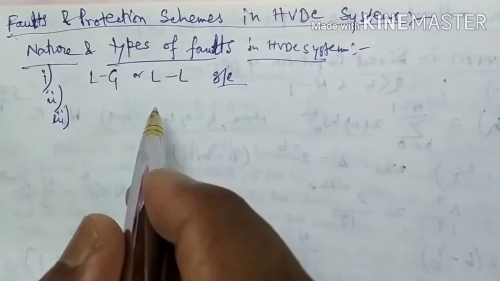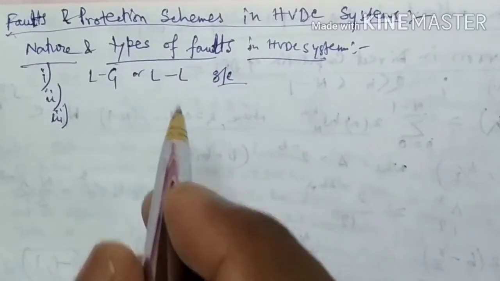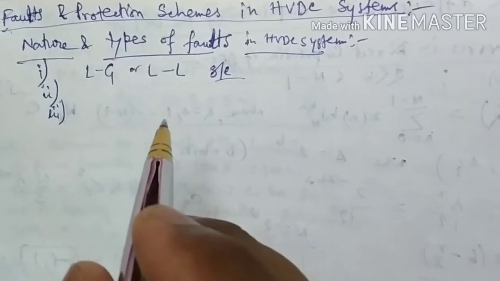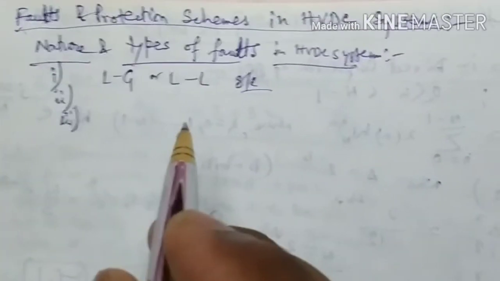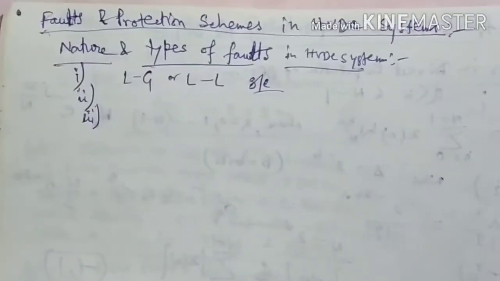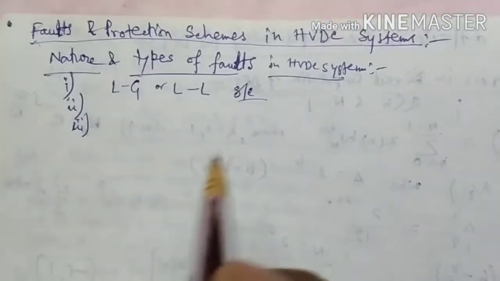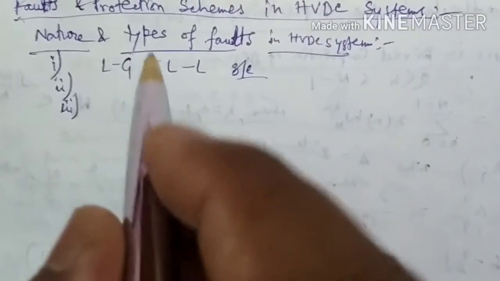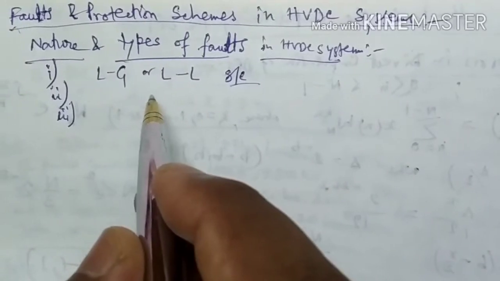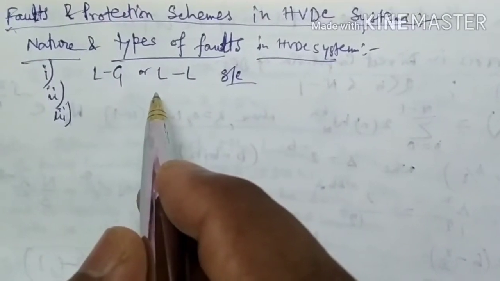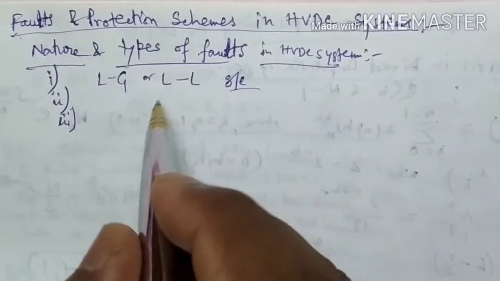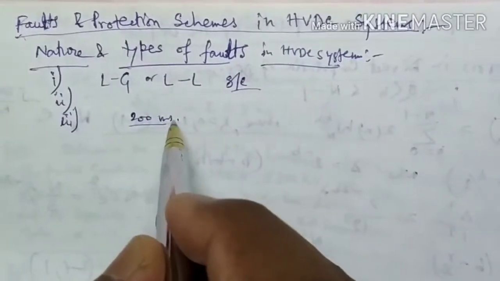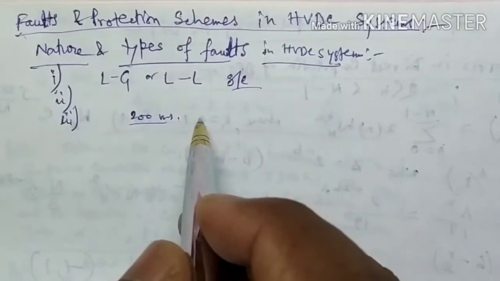The fault is cleared by turning the rectifier into an inverter, so the fault energy is dissipated in a short time of 80 to 100 milliseconds. And sometimes a fault due to a lightning stroke can cause a temporary short circuit. Such faults are cleared in about 200 milliseconds and the system is restored.